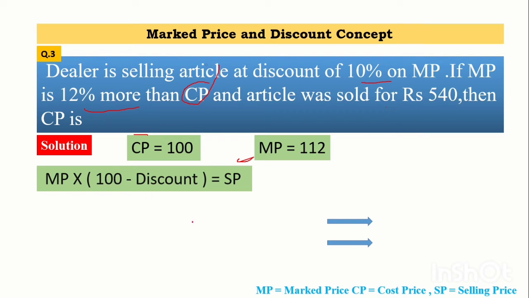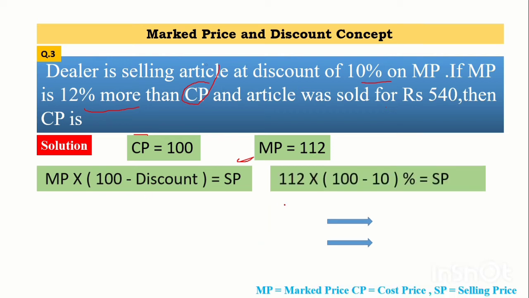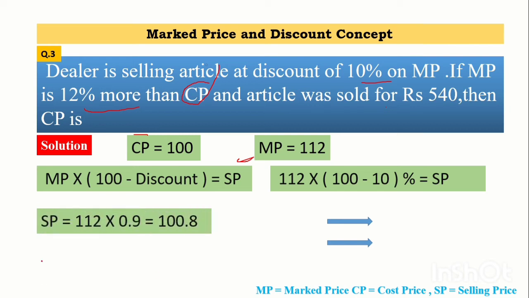Okay, so by this I will simply put the values, that is 112 into 100 minus 10% equals SP. After calculating this we will get the answer of SP, that is 100.8. Now please pay attention in this problem. Whenever the CP is 100, I will get the SP, that is 100.8.